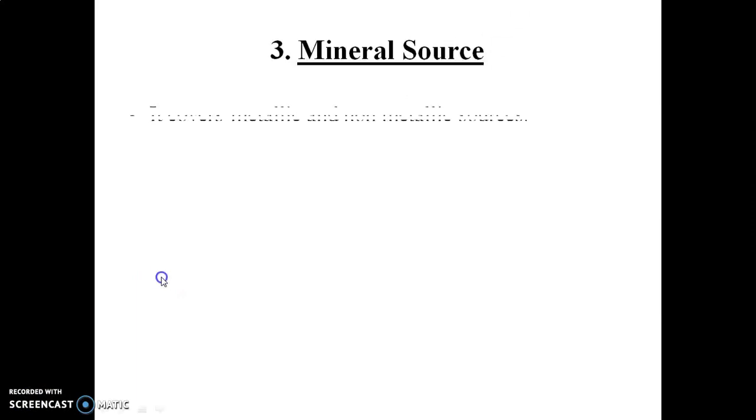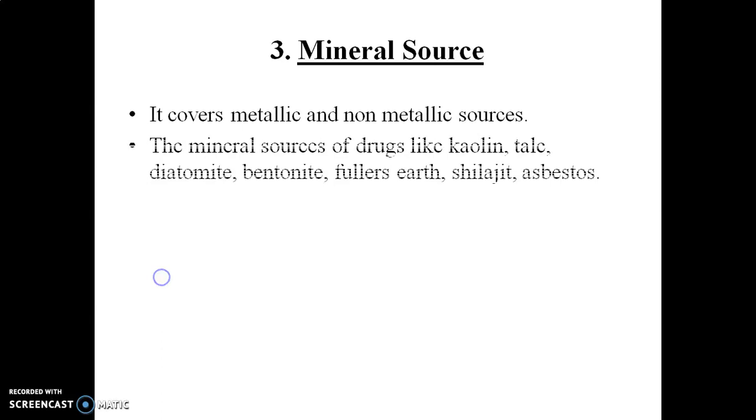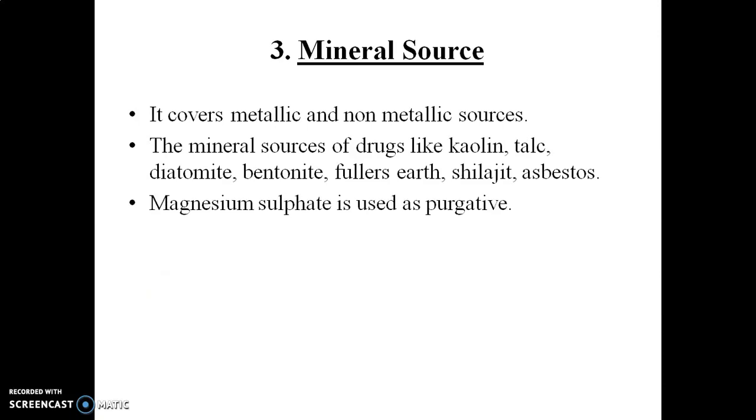So the third source of a crude drug is the mineral. We know that minerals are metallic or non-metallic sources of crude drugs, where the mineral sources include kaolin, talc, diatomite, bentonite, fuller's earth, shilajit, asbestos, etc. Certain examples of these minerals are magnesium sulfate, which is used as a purgative, then ferrous sulfate, which is used in iron deficiency,